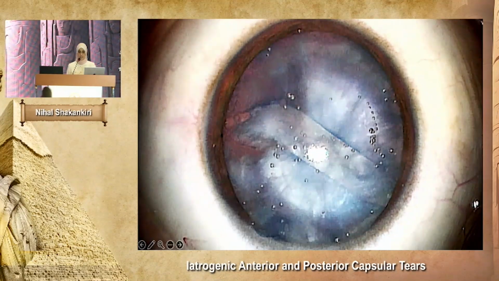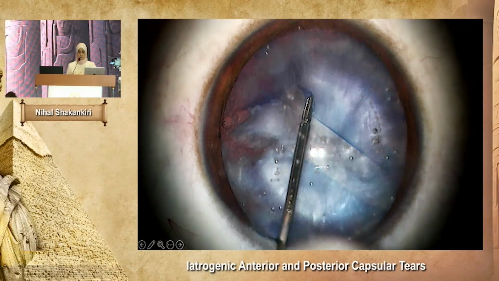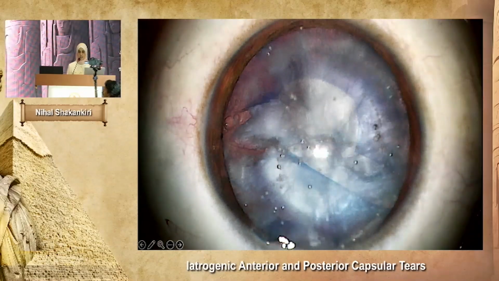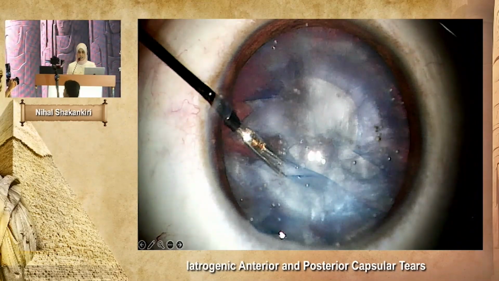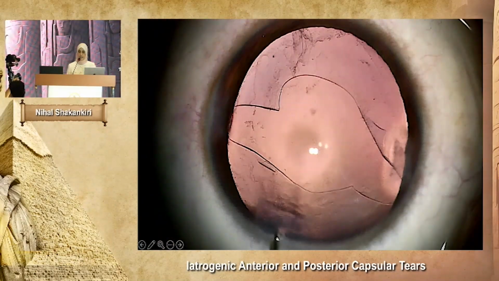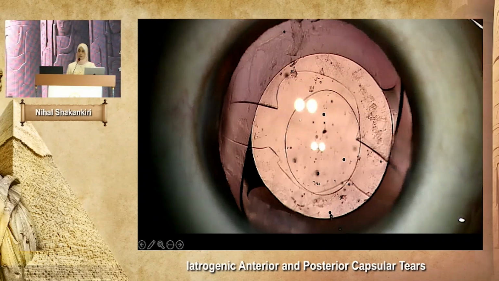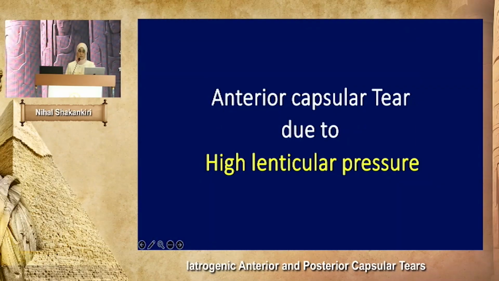Aspirate some cortex and then cut part of the anterior capsule, make a half-rhexis, and then the upper flap, cut it and make a half-rhexis, and still, despite the presence of the tear, you can perform posterior rhexis and implant the IOL inside the capsular bag.